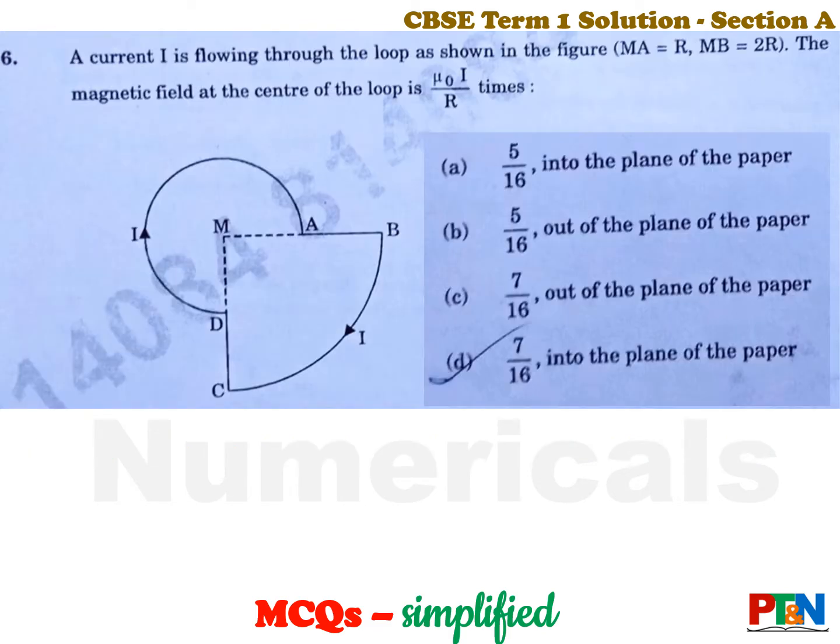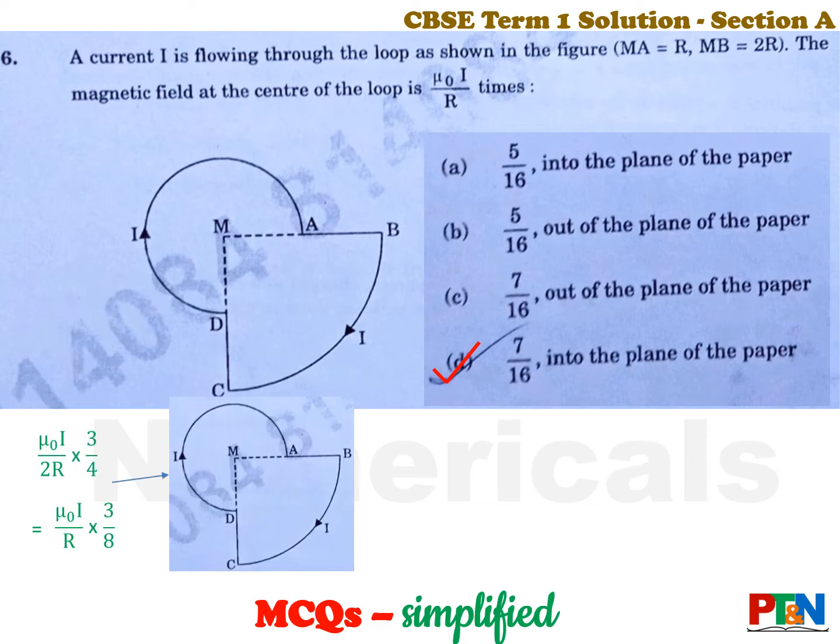Next MCQ. Current I is flowing through the wire as shown in the diagram. You have been given the radii, small circle radius and bigger circle radius. You need to find out the magnetic field at the center of the loop. That is how much times of mu0 I by r. Let's see the answer. The answer is option D. Let's understand the calculation.